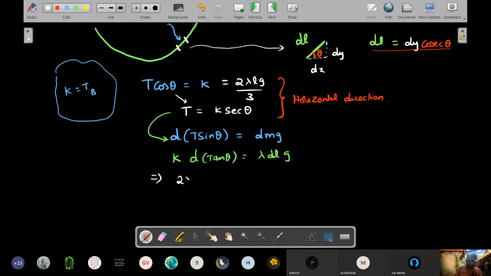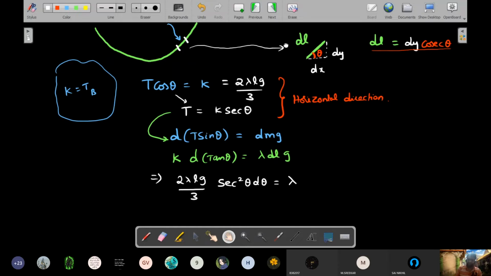Okay. Now let's substitute all the important numbers from the top. What's the value of K? 2 lambda Lg by 3. What is the d tan theta? It is secant square theta d theta. I think there won't be any trouble for you there. Into lambda into, why do you think I found the dy? I could have written in terms of dx also.